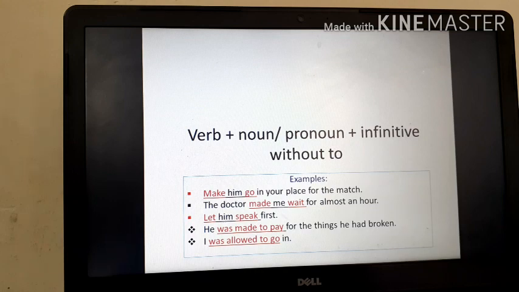I was allowed to go in. Look at the fifth sentence. Let has no passive form. I have already said to you that make and let are the two verbs which are followed by the infinitive without to. But as I have said, there are some exceptions also. Here, we were allowed to go outside at the weekend, or I was allowed to go in. I have used allowed because there is no passive form of let.